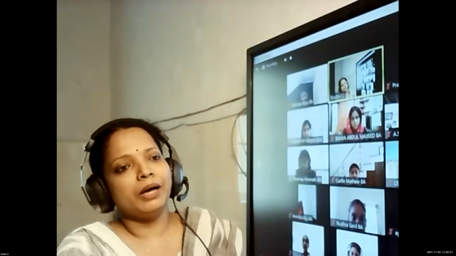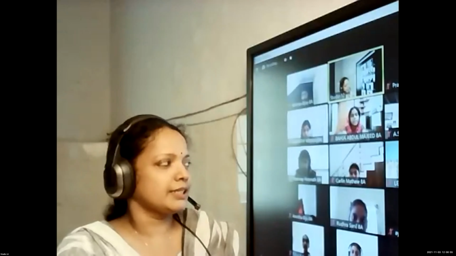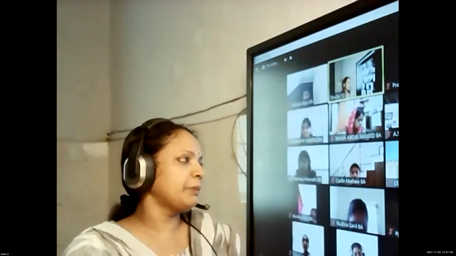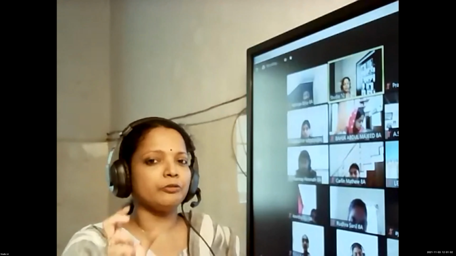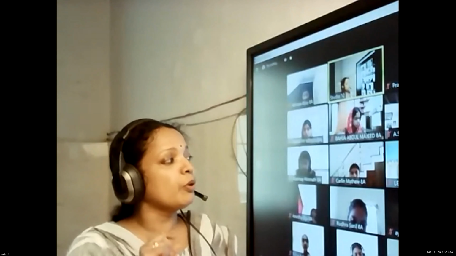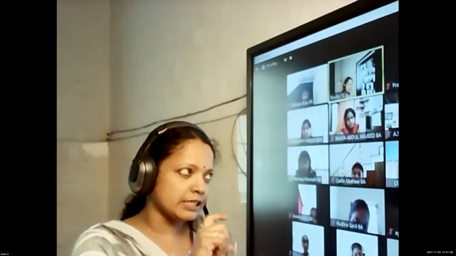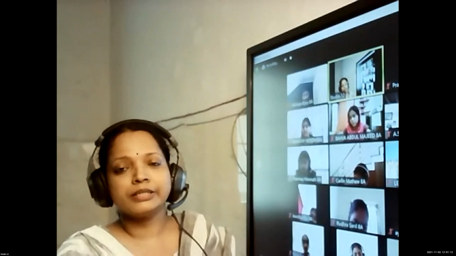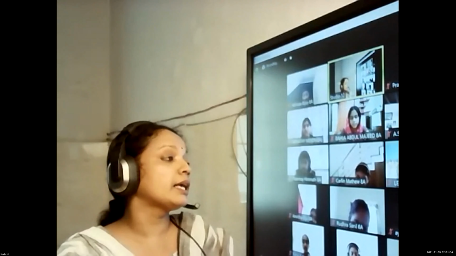Now we will learn about... Those are scientific names, right? Yes, that is why I told you how to write them. When printed, it will be in italics. When you are writing by hand, you have to underline both the words separately, and the first name should begin with a capital letter. More about the rules of writing scientific names you will learn in class 9.